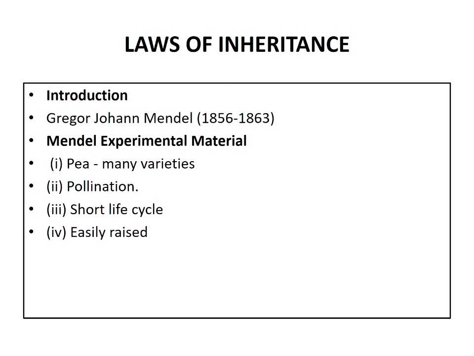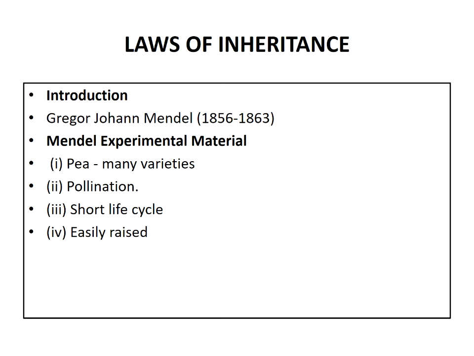It is self-pollinated and can be cross-pollinated also. Prevention of self-pollination is also possible. These pea plants are annual plants with a short life cycle, so several generations can be studied within a short period.